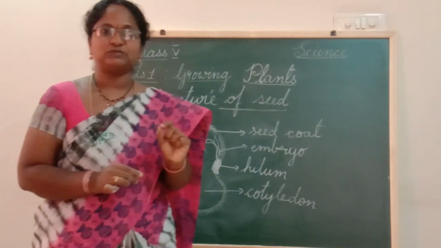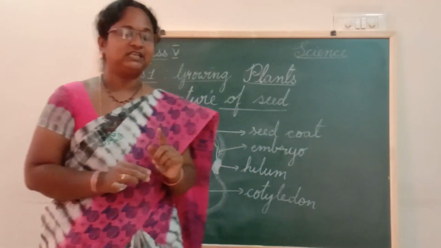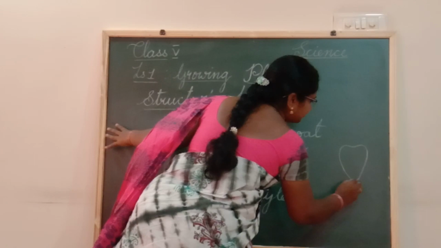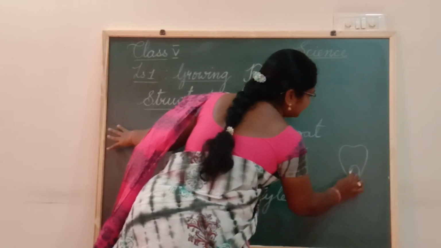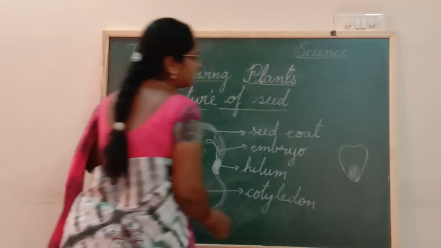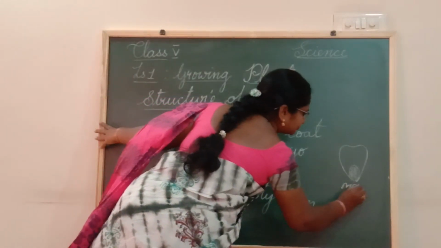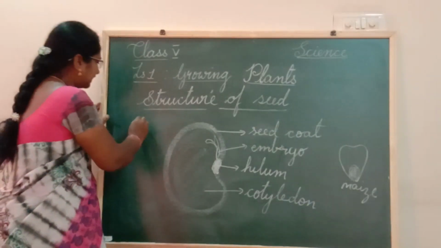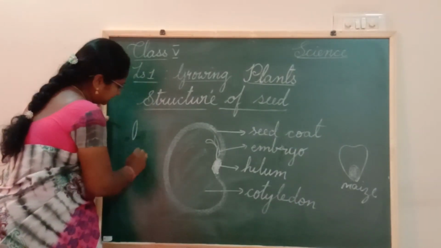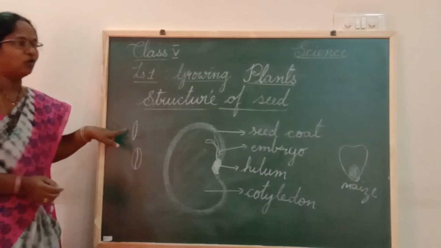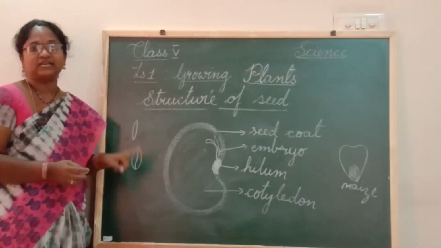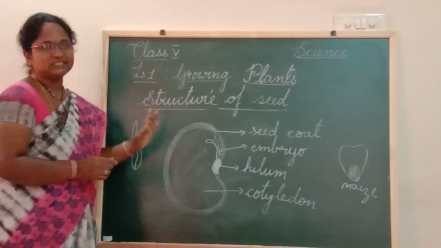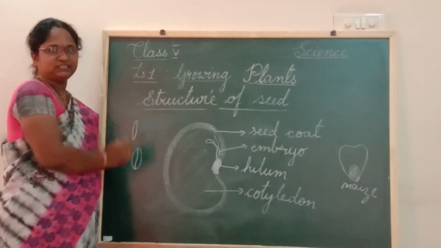And there are some seeds which have a single cotyledon, like the maize fruit. Yes, maize has a single cotyledon. We have the embryo here. The rice grain and the wheat grains, all these are monocotyledonous, that means they have a single cotyledon. This is about the structure of the seed, children.